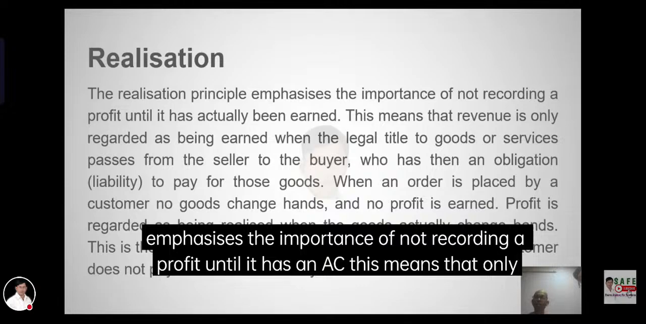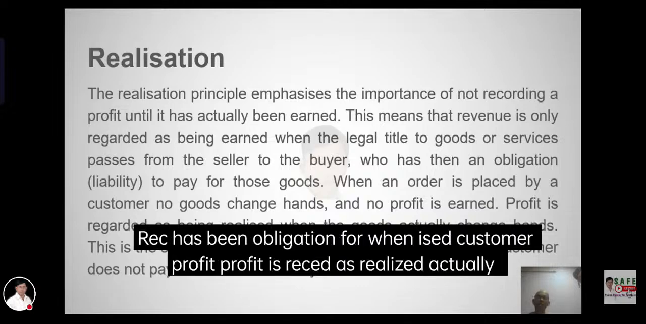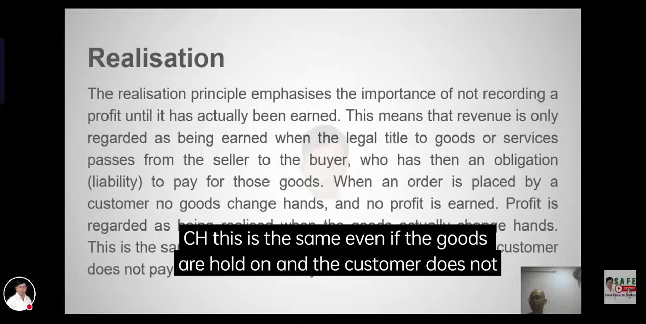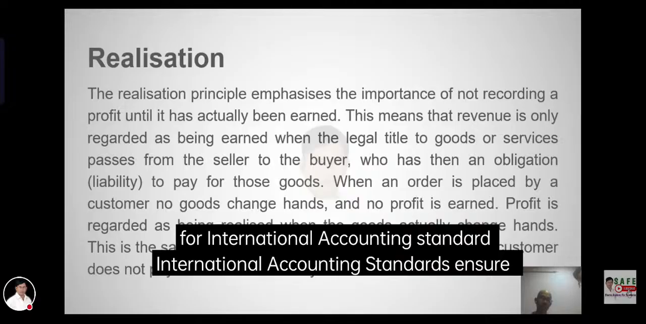This means that revenue is only recorded as there has been an obligation, and in order to place a customer name of change and profit is regarded as actually change. This is the same even if the goods are new or made and the customer does not pay for it.